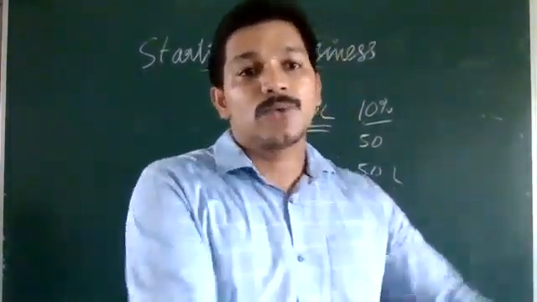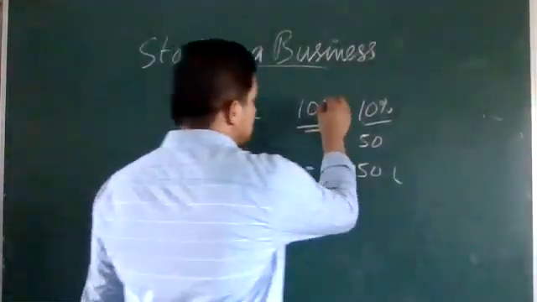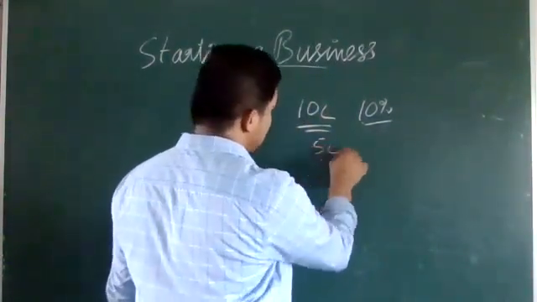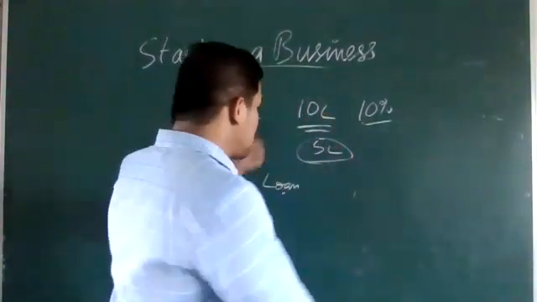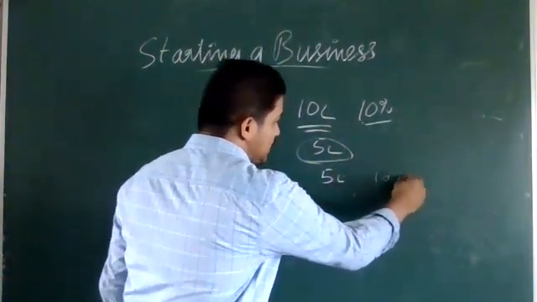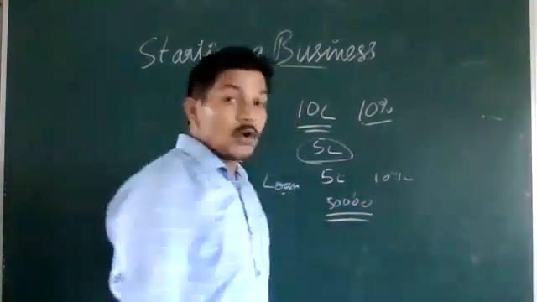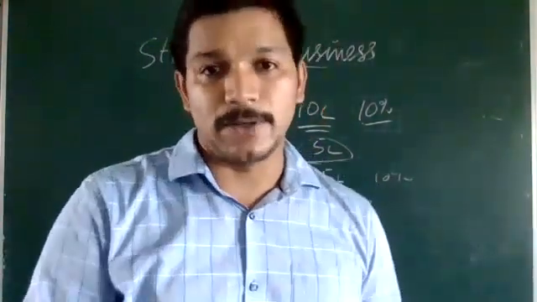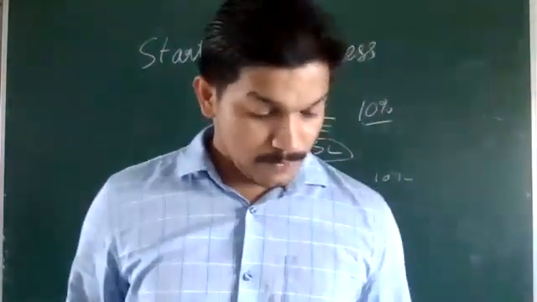Do you understand? Because we are paying interest, out of the total 10 lakh rupees we are getting, 5 lakh rupees may be paid as interest. Interest has to be paid, so this interest will be deducted. The remaining 5 lakh rupees is there, and 10% of 5 lakh rupees means only 50,000 rupees has to be paid as tax. Do you understand? So there will be a tax benefit. Like that, there are so many techniques for getting tax benefit.